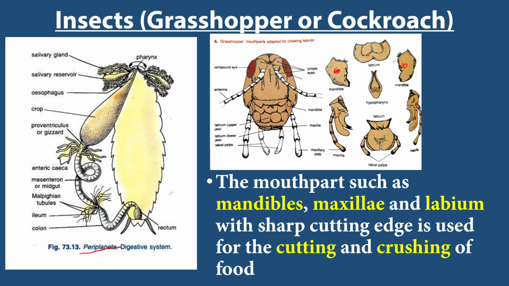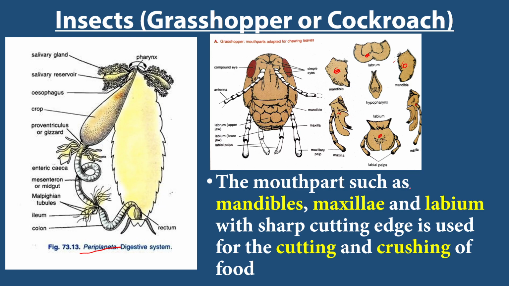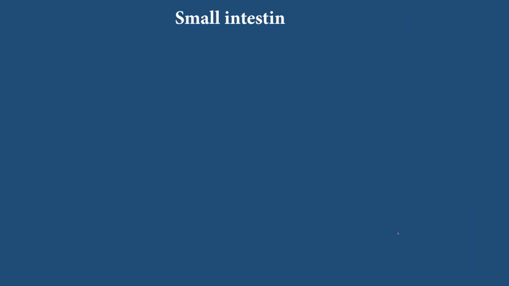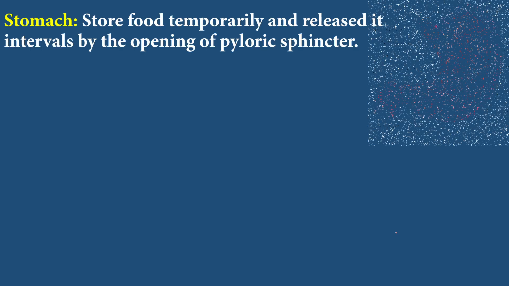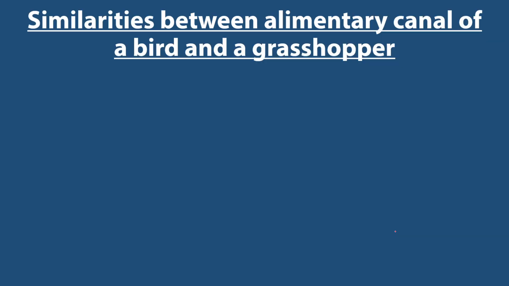The labium and the labrum are like the upper and lower lips, just as we have our own lips, so that they stop the food from falling out of their mouth. So they use the mandibles to what? Cut and crush. Then from there, the food moves to, oh God, we have jumped.